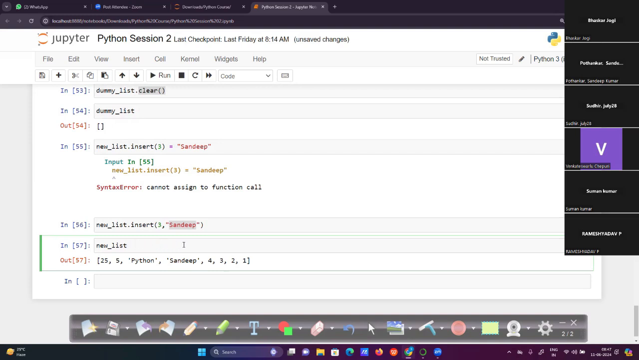I think someone asked the question: can we replace the value? Right? Replace does not exist in the list.